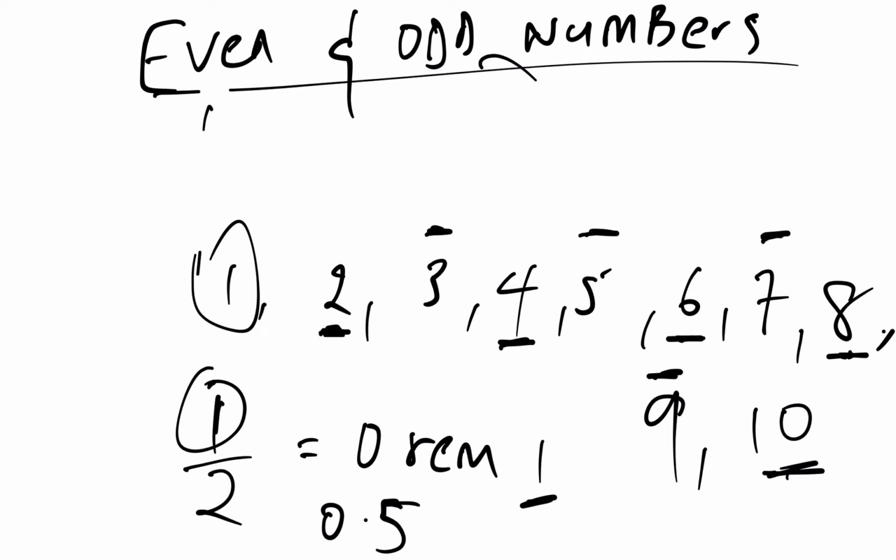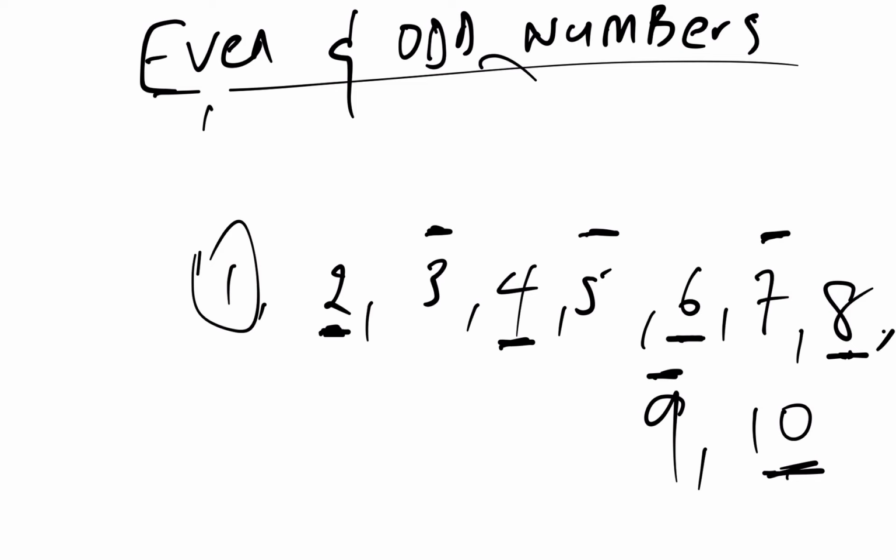So if maybe there will be a question which says determine whether maybe 322 is an even number or not, of course your easy way out is just to divide 322 by 2 and see whether you will get a whole number, or you will get a remainder 1.